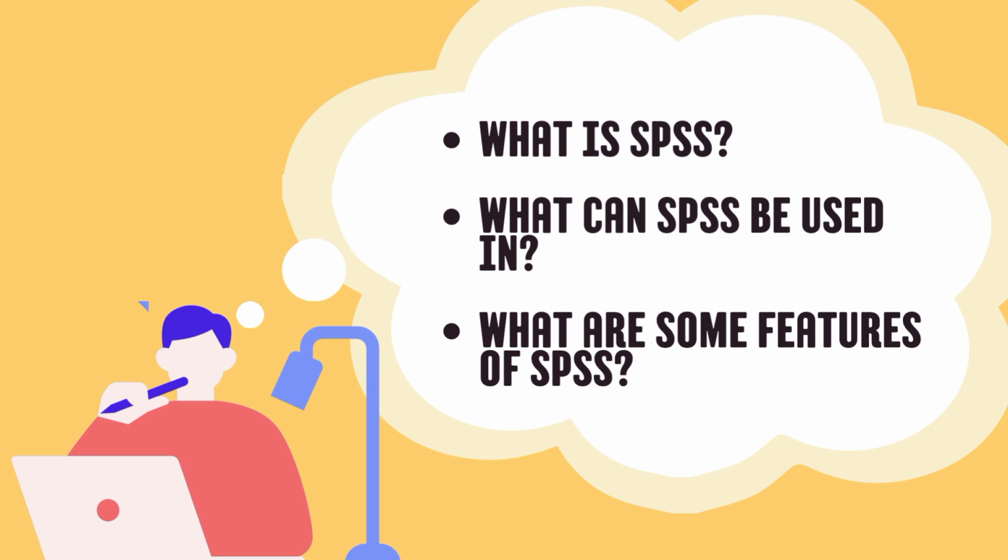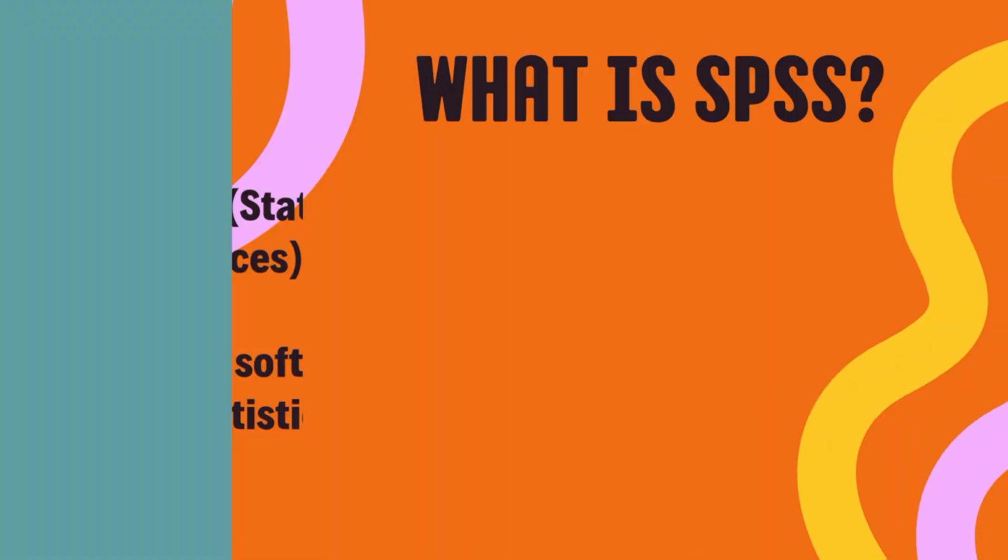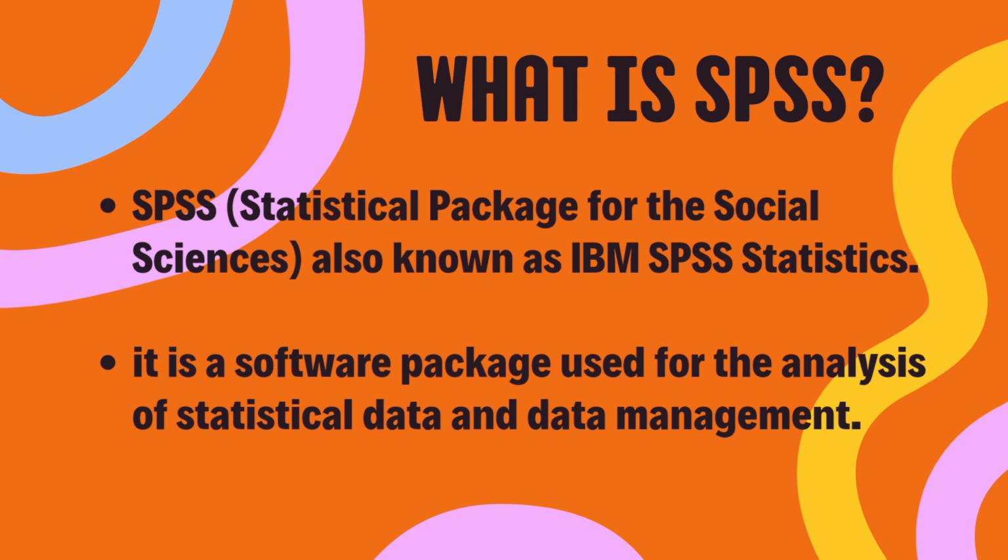Let's move on to SPSS. We are going to find out what is SPSS, what can SPSS be used in, what are some features of SPSS. So what is SPSS? SPSS stands for Statistical Package for the Social Sciences, also known as IBM SPSS Statistics. It is a software package used for analysis of statistical data and data management. It allows users to analyze and interpret data from various sources such as surveys, experiments, and observational studies.